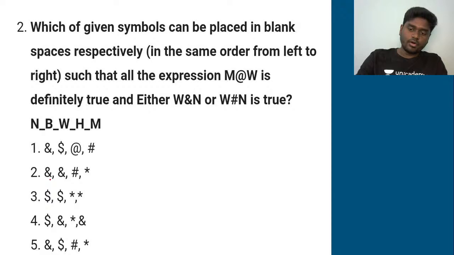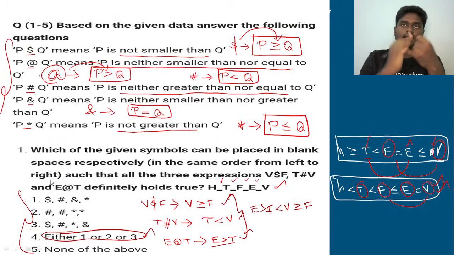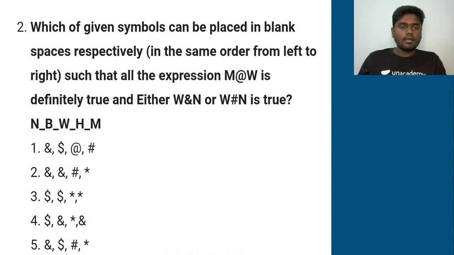If you really forgot the symbols, I'll give you a glance. Just quickly go and remember. At corresponds to greater than, dollar corresponds to greater than or equal to, asterisk corresponds to lesser than or equal to, hashtag corresponds to lesser than, and at and corresponds to equal to, right? So at corresponds to greater than, so M at W is M greater than W.